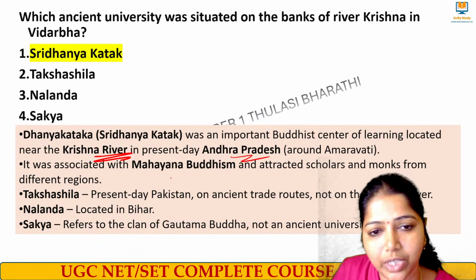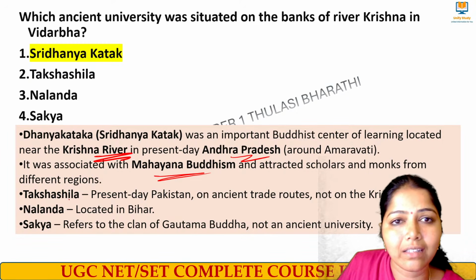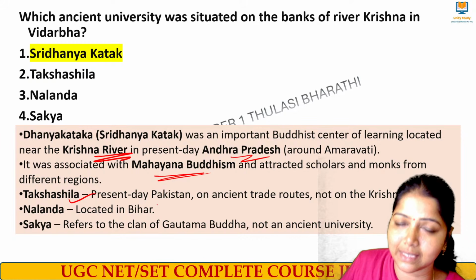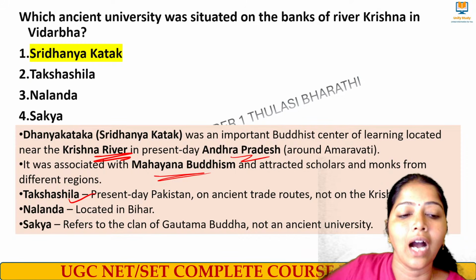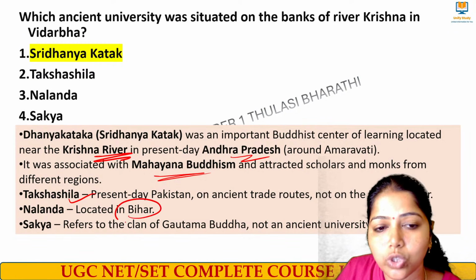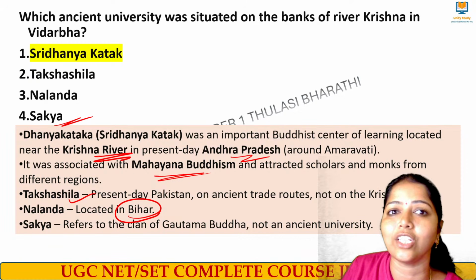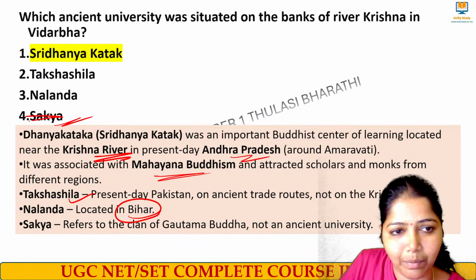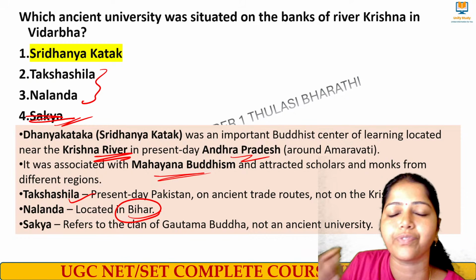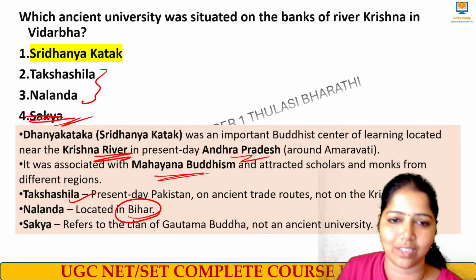And it was associated with Mahayana Buddhism. Takshila was in present day Pakistan, and at that time it was in India. Nalanda is situated in Bihar. And Sakya was not an ancient university, so you can easily eliminate this. If you think with a little logic, you can find the answer for this one.